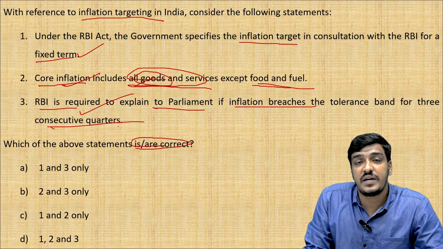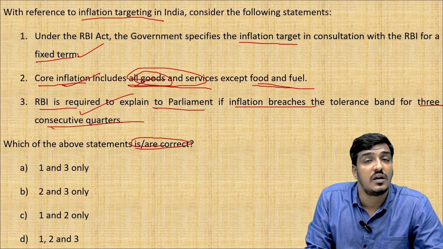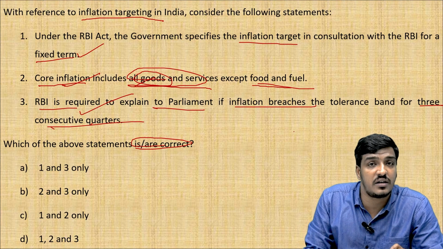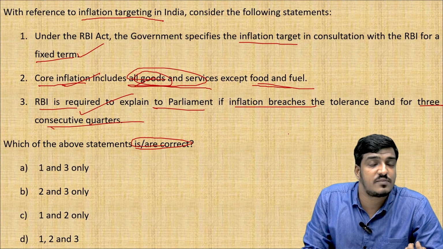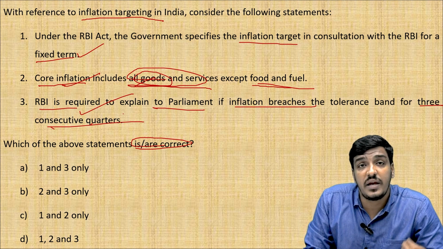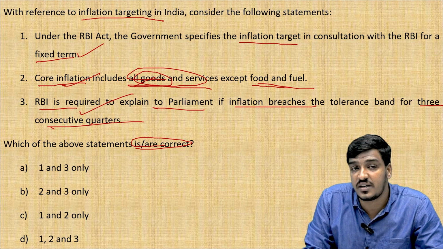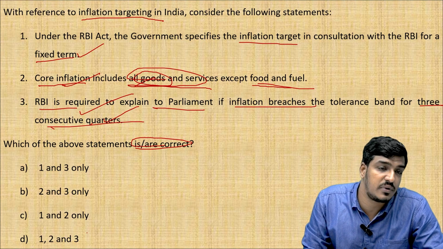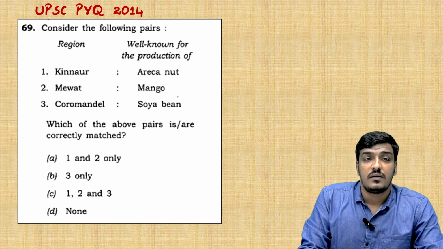So if it breaches for 3 consecutive quarters, we have to note that as well: if the inflation tolerance band has been breached for 3 consecutive quarters, the RBI needs to provide an explanation to the Parliament. So the third statement is also correct, and the answer for this question is all the statements are correct, Option D.